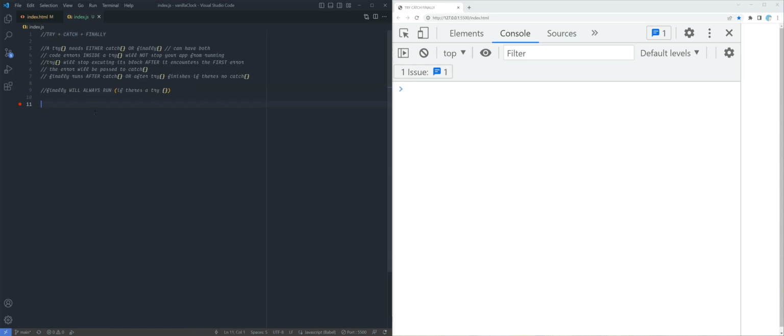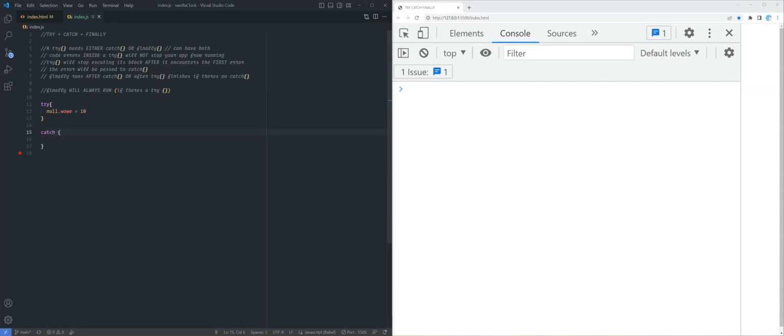So the point of try and catch: when you have a try block, you need either a catch block or a finally block. Try allows you to do things that give you an error, but does not stop your code from executing. So if I do something crazy in try, like no.wow is equal to 10, I don't get an error.